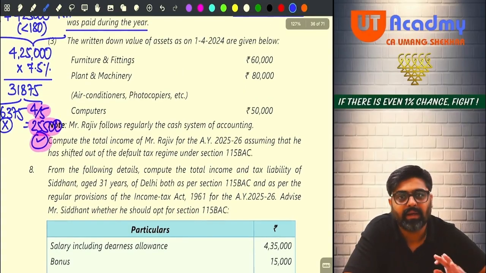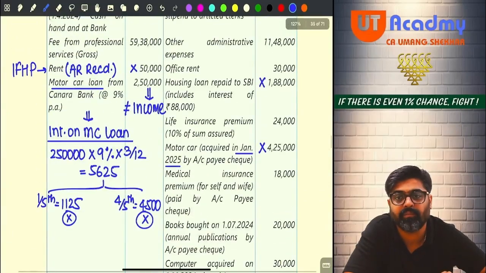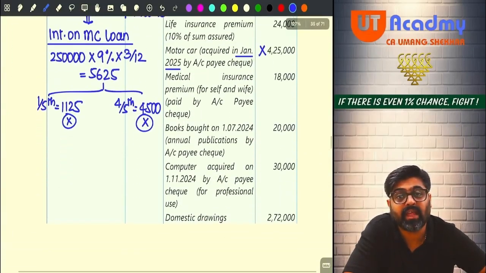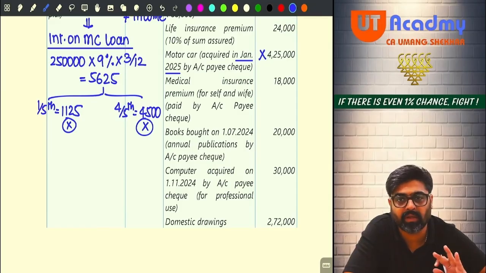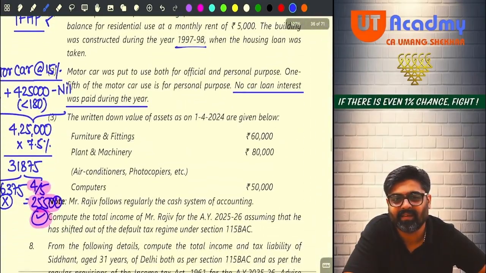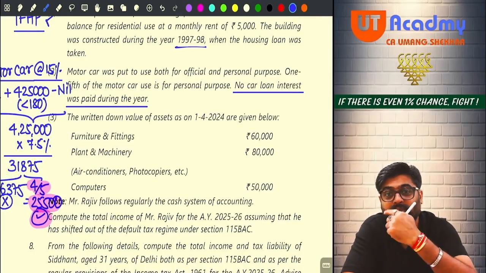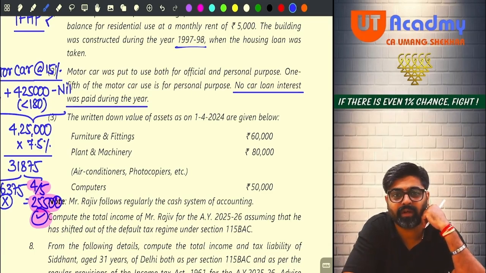60,000. If there is any addition, it will be given on the payment side. Purchase of furniture and fittings. Can you see purchase of furniture and fittings on your payment side? Please check. Just like motor car purchase is given there, if any furniture and fittings are purchased, definitely it will appear over there. There is no purchase of furniture. Wait. Meaning there is no addition in the block. If furniture and fittings are sold, then there will be receipt, there will be income. Go and check your receipt side. Income from sale of furniture, given or not given? Nothing given, meaning there is no deletion also.